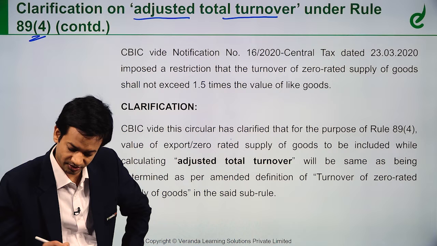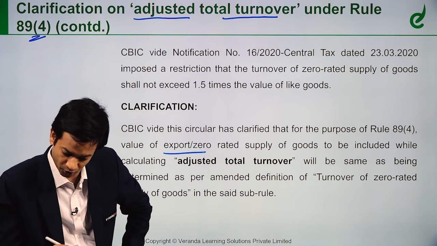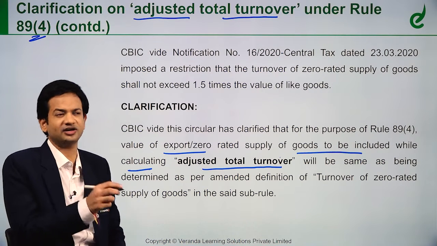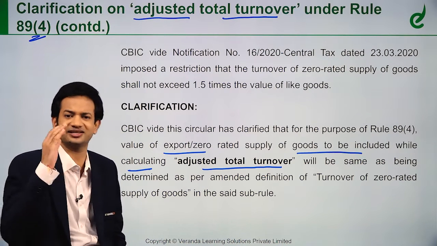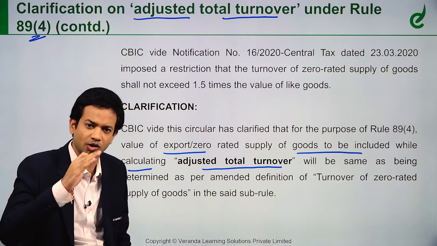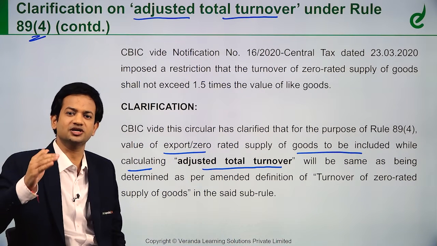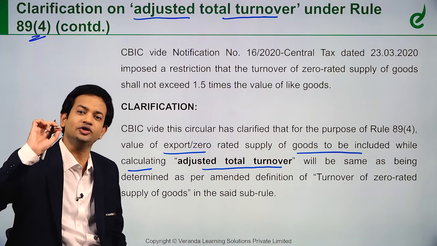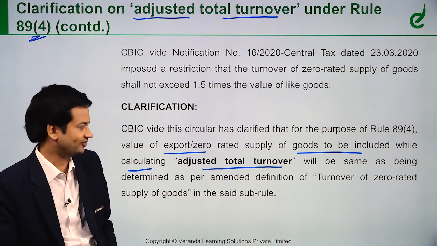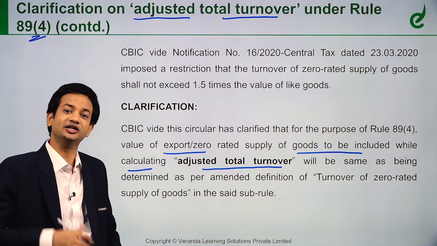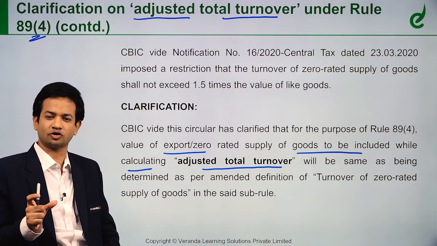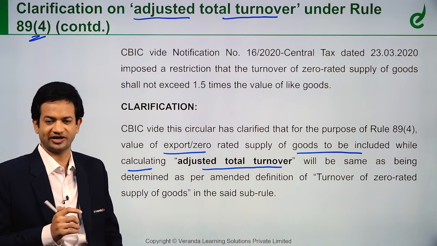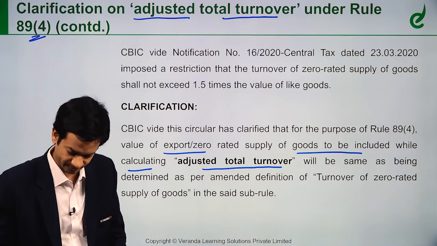See, the value of export or zero rated supply of goods is to be included in calculating adjusted total turnover. When I'm claiming refund, the formula is net ITC into turnover of zero rated supply of goods plus zero rated supply of services, divided by adjusted total turnover. So the numerator was capped at 1.5 times. They are now saying that the denominator also, which takes domestic as well as export, should have the export capped at 1.5 times. We'll see an illustration, and your concept will be very clear.